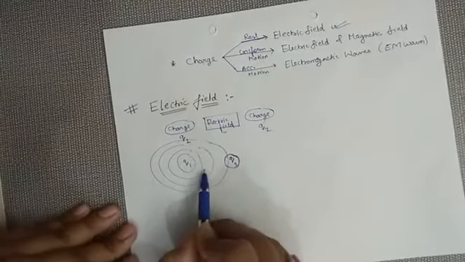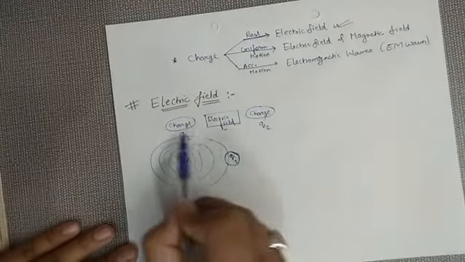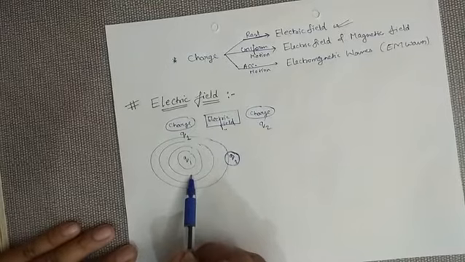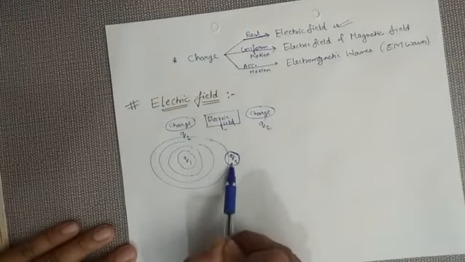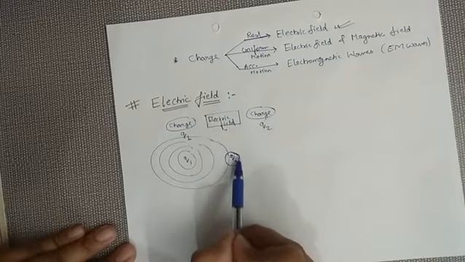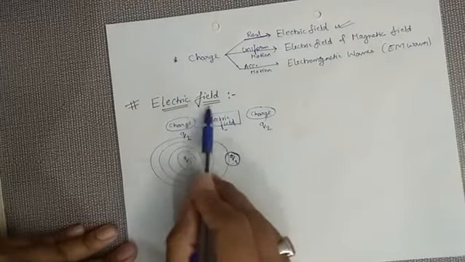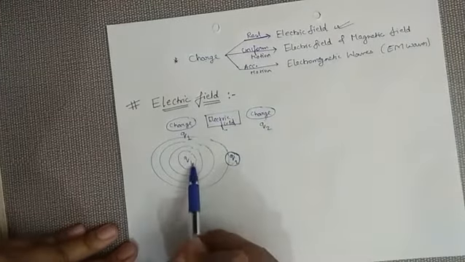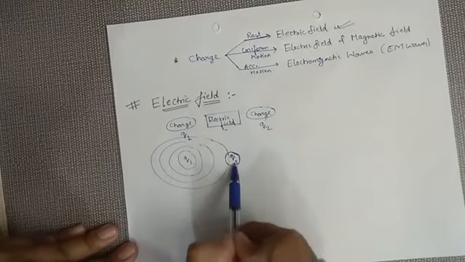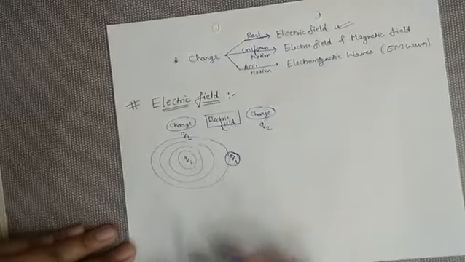So this is the main concept of electric field. Electric field is a space or region around a charge where another charge is either attracted or repelled, or you can say that this other charge will experience some force. I am repeating the statement: electric field is the region around a charge where another charge experiences a force. That field is termed as electric field.